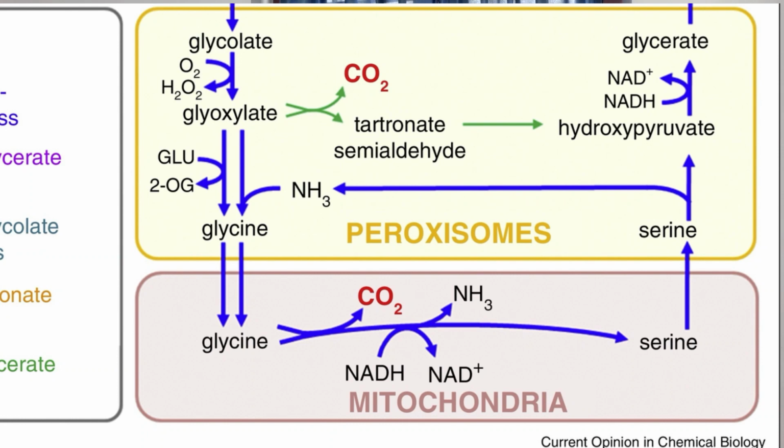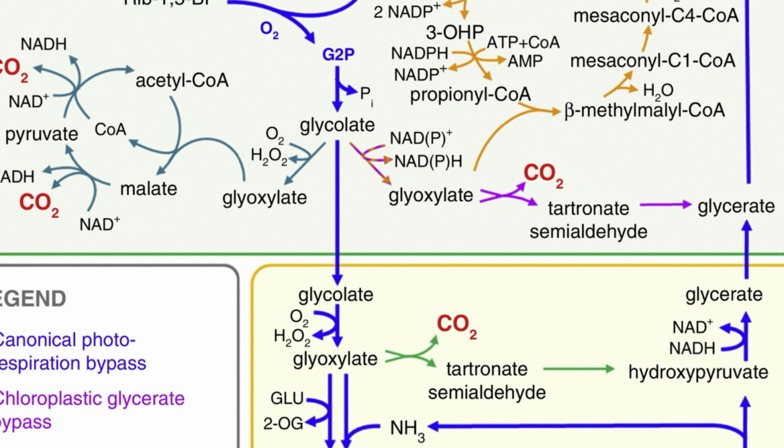The ammonia is released and is absorbed by the chloroplast of the same cell. The serine which is formed is transported back into the peroxisome, where it is converted into hydroxypyruvic acid and glyceric acid. The glyceric acid is transported back into the chloroplast, where it gets phosphorylated and 3-phosphoglyceric acid, 3-PGA, is formed. Thus, it becomes a cyclic process.